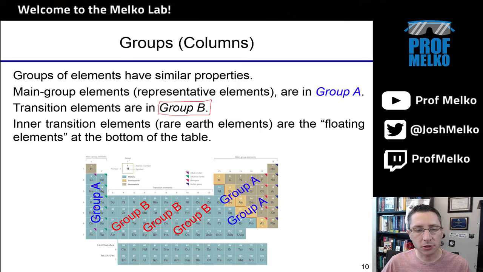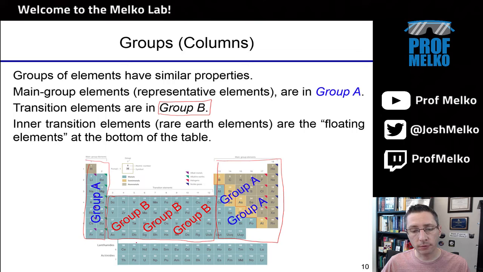Group B here are the transition elements, everything within this central block that is 10 elements wide. Group A consists of these first two and these last 6 groups and families. Okay, so that's how we divide up the periodic table into group A and group B. Group A is sometimes called the representative elements or main group, and group B are the transition elements.